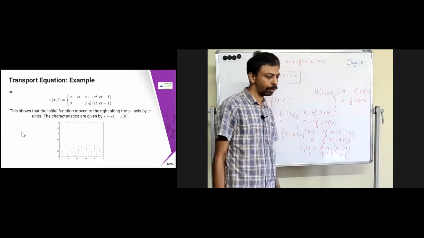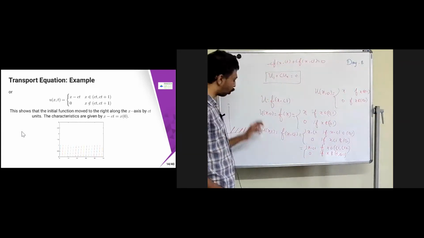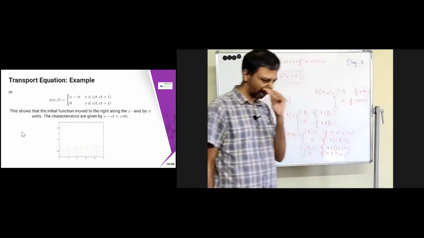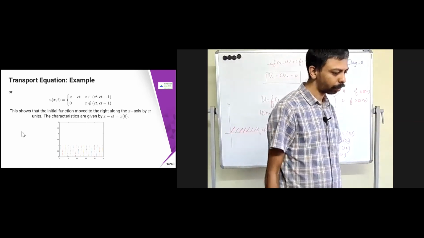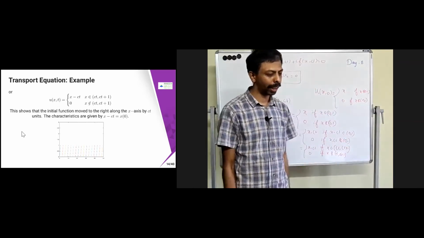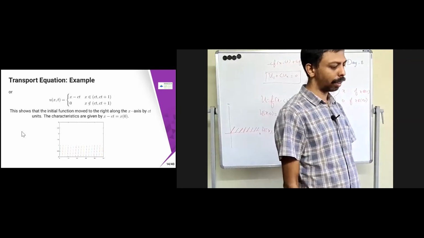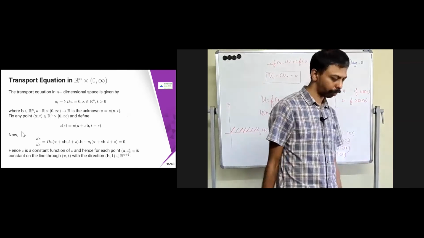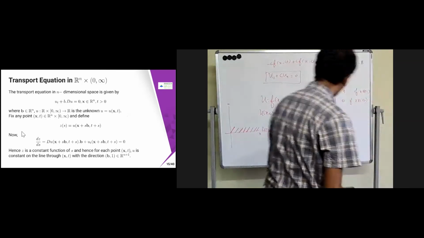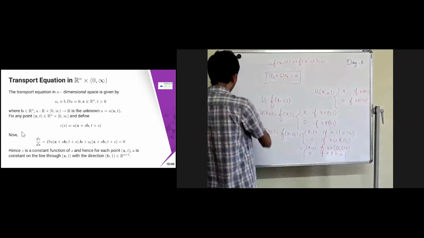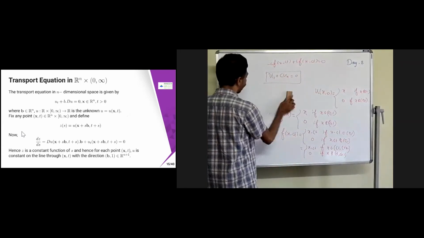So this is the graph. X minus ct, this is going in this. You can see that the characteristics are given by x minus ct equal to x of 0. We can generalize this idea, ut plus cux equal to 0. So we did that for a one-dimensional case.